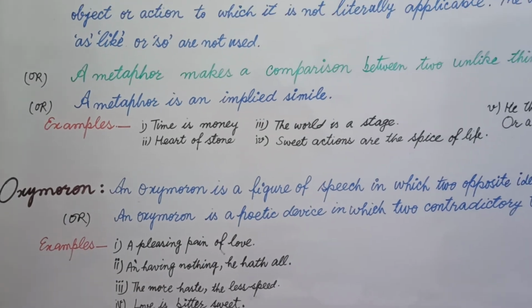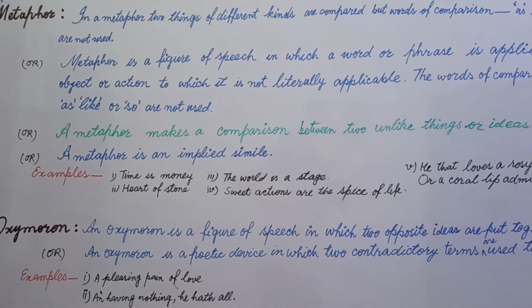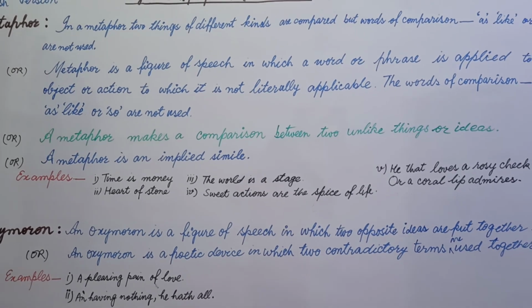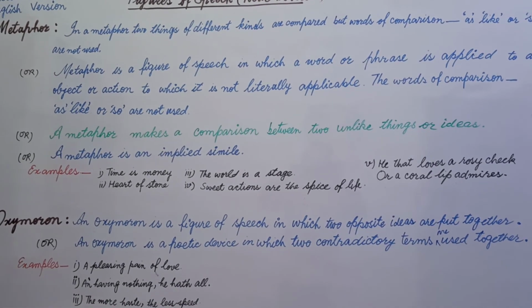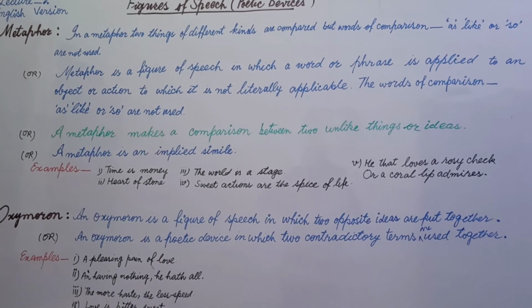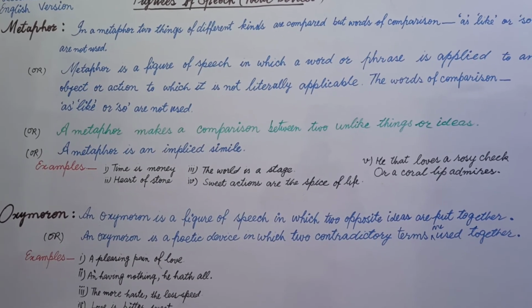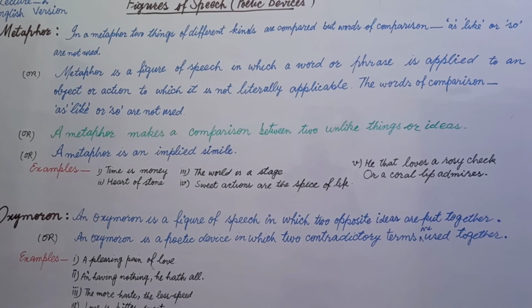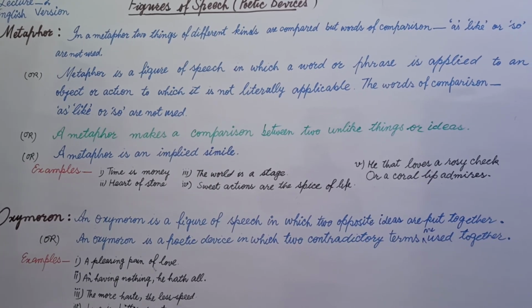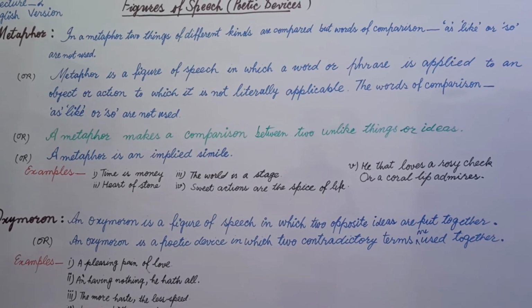Now students, I hope you have gone through these two definitions properly, and you came to know what metaphor and oxymoron are, and it is very useful for you to learn. You can choose any one of the definitions that you find easy, and you can write in board examination. And even you will find two easy examples from here, and you can prepare them for your examination. And you can now find metaphor and oxymoron easily from the given extract of poetry or a piece of prose.